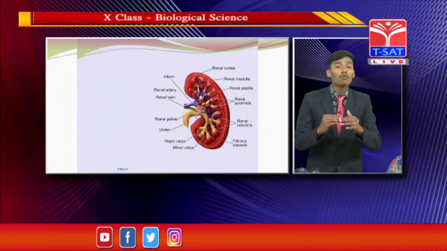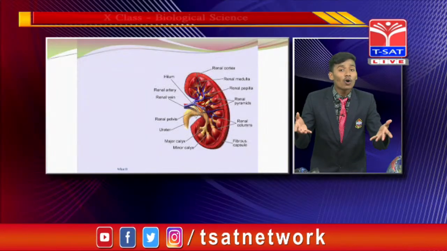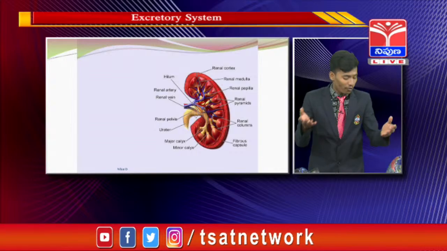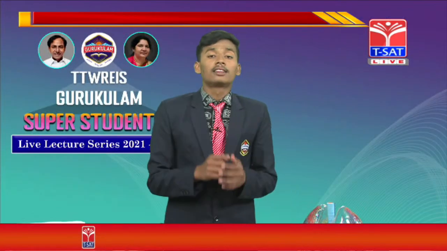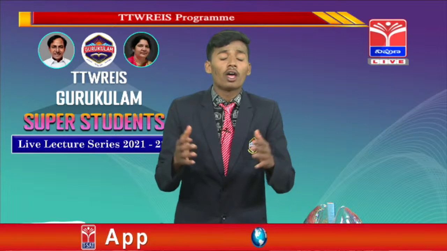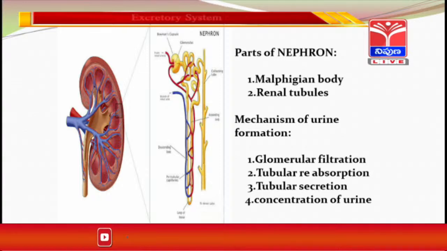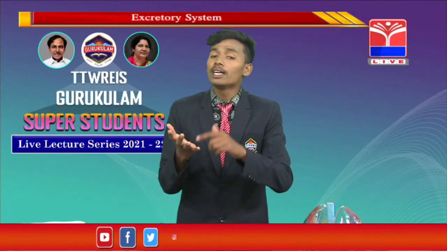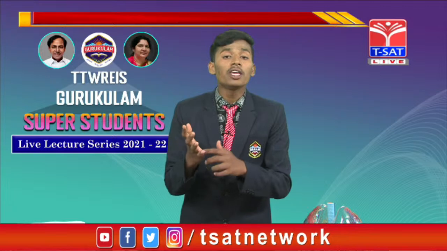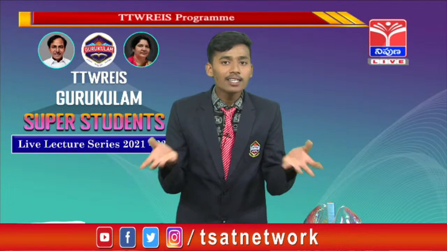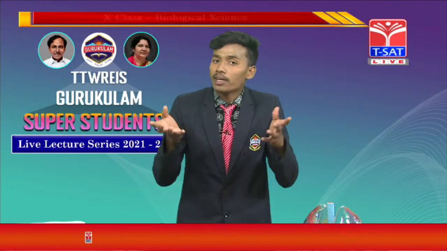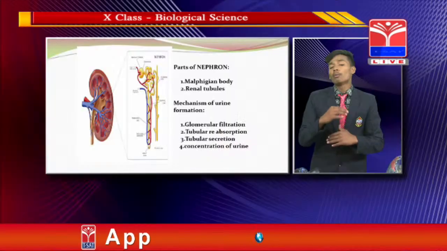Okay friends, now we are going to discuss the structure of the nephron. See, that is the structure of the nephron, and the nephron consists majorly of two parts. What are those? Malpighian body and renal tubules. The Malpighian body consists majorly of two parts: Bowman's capsule and glomerulus.